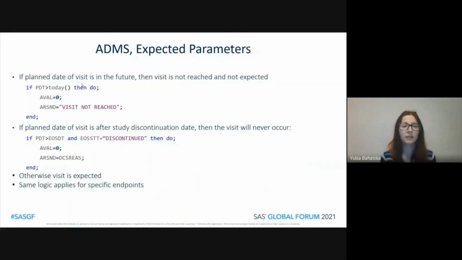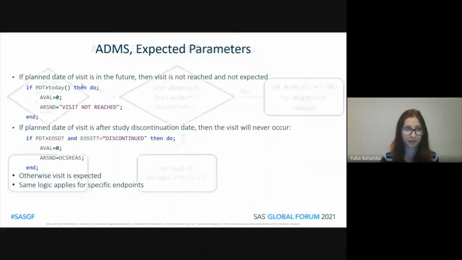If the planned date of visit was after the study discontinuation date, then it was obvious that the visit would never occur, so we also populated the analysis value with 0, and the reason not done with the study discontinuation reason. Otherwise, we assumed that the visit was expected. Later, we applied the same logic for study-specific endpoints, such as UHDRS.